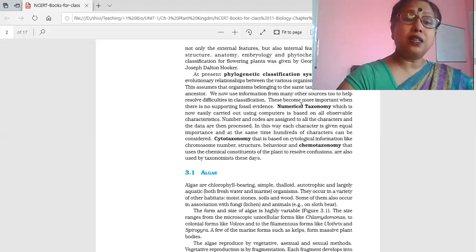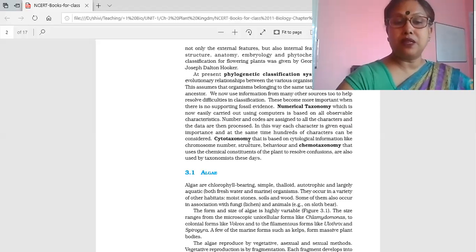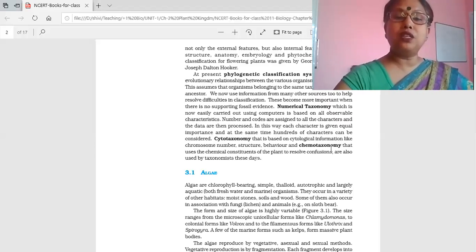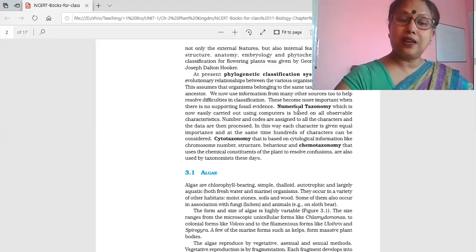But if we study the cell structure, function and all, then it is cytotaxonomy, on the basis of cytological structure. And if it is on the basis of the chemicals present in the cell, then it is chemotaxonomy. So these are the further branches of taxonomy given in your NCERT.